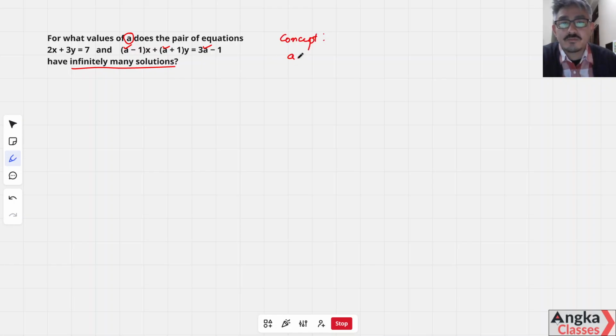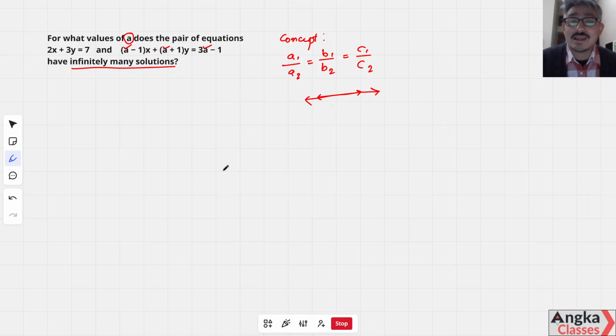The concept we use here is that the condition for infinitely many solutions is a1 by a2 is equal to b1 by b2 is equal to c1 by c2. When we draw the graph, the lines represented by the equations overlap.